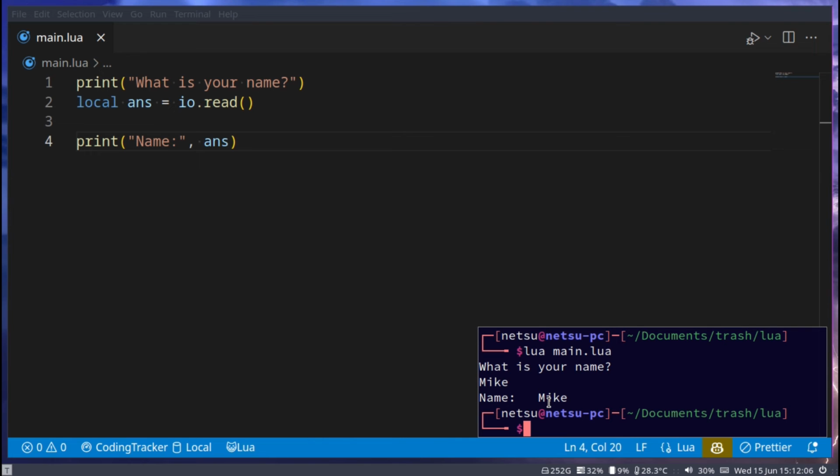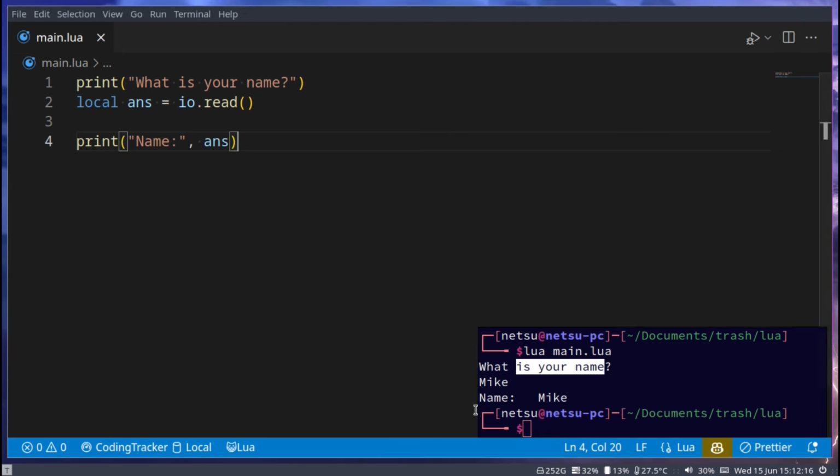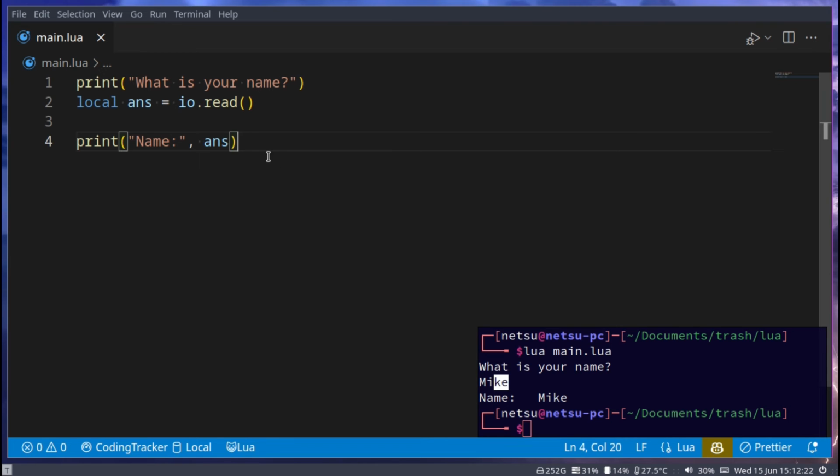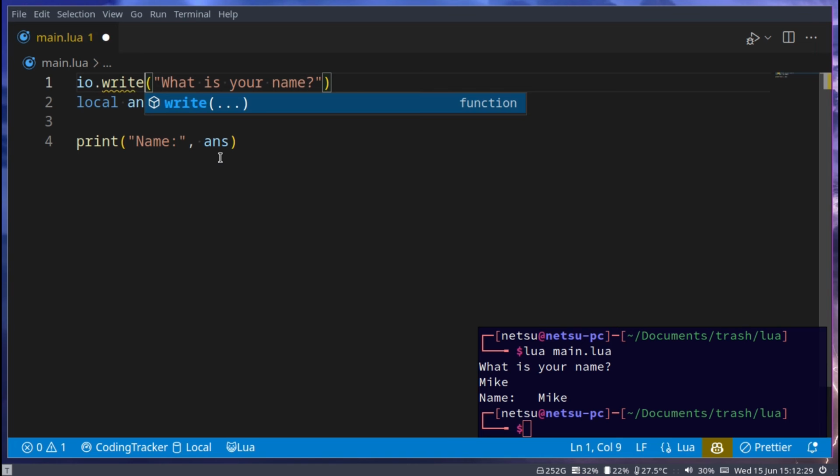Another cool thing you might be interested in knowing is how to get input on the same line as your output. Because sometimes you don't want an output and then an input on the next line. It just kind of looks ugly and sometimes is confusing. To get input on the same line, instead of print, you can use io.write.